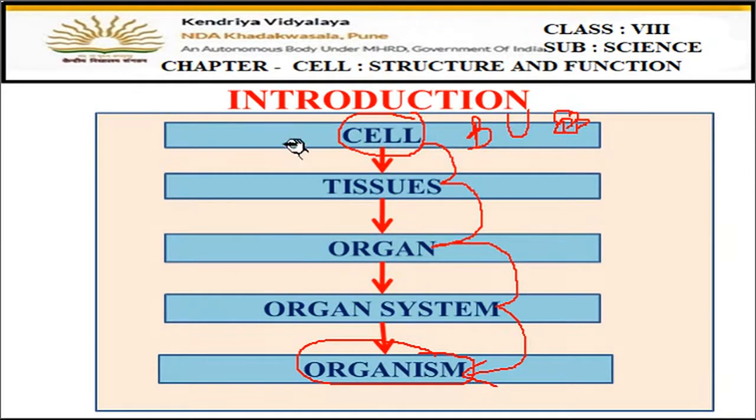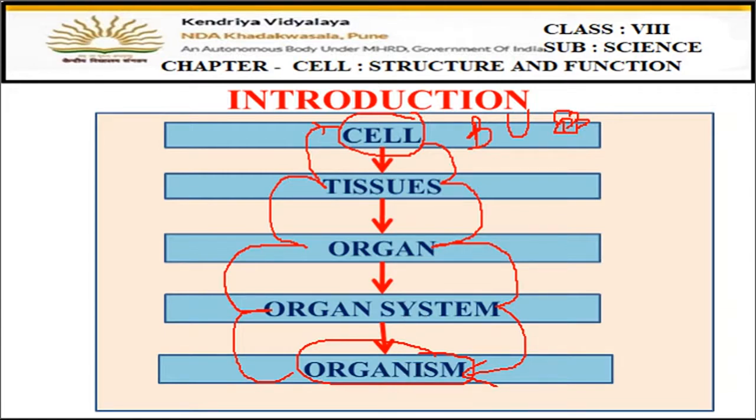And if you see it in the reverse order, the organism is made up of organ systems, which are made up of organs, which are made by tissues, and tissues are made up of cells, right? So, in both ways, you can explain this flow chart. But the basic thing to remember is that cell is the main part. Cell is the smallest part of a living body. The complete body is made up of cells. Cells make tissues, tissues make organs, organs make organ systems, and organ systems finally make the organism.